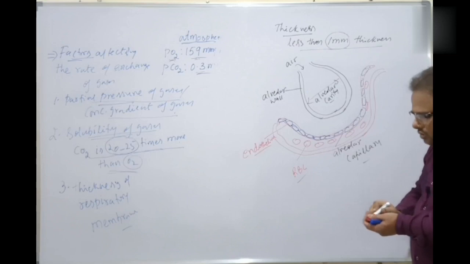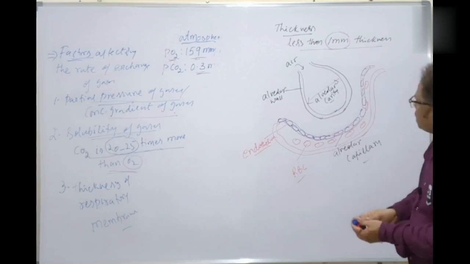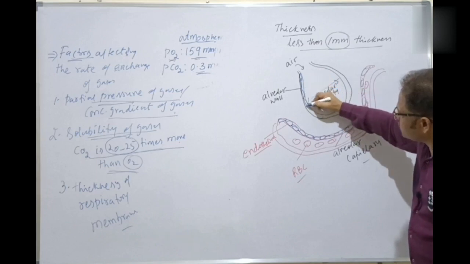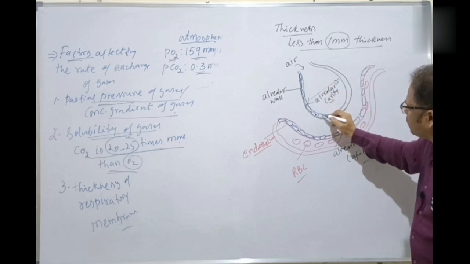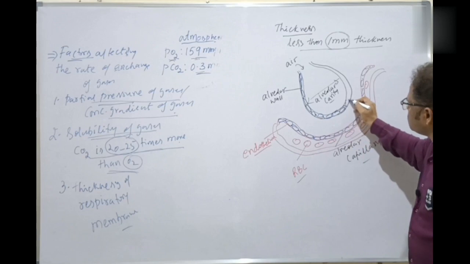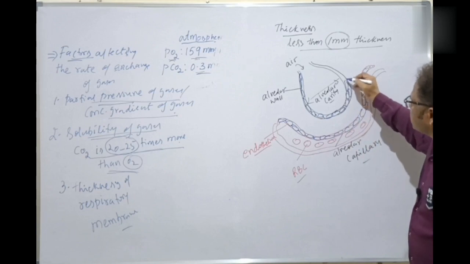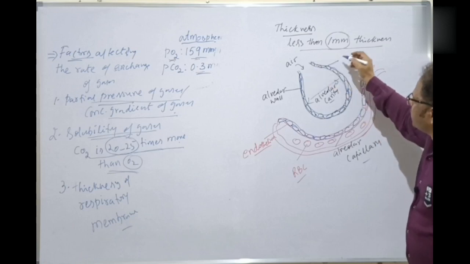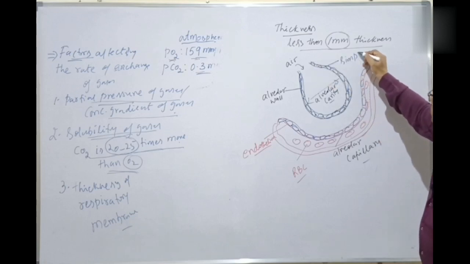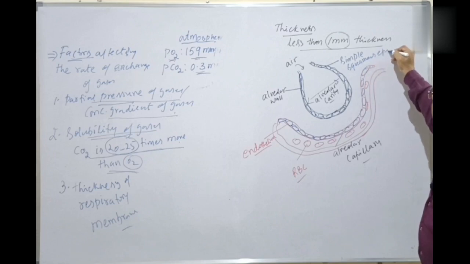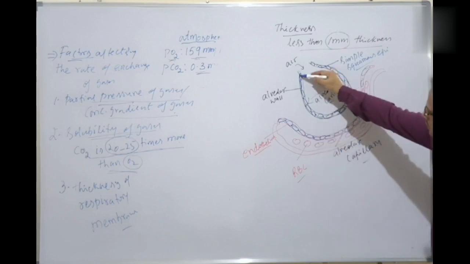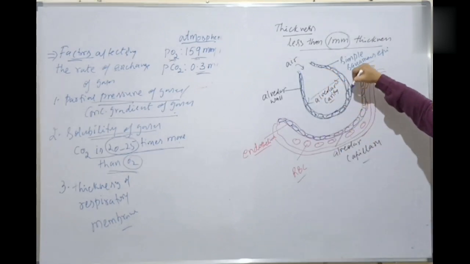The alveolar wall consists of simple squamous epithelium. This is a single cell thickness, simple squamous epithelium, which we are drawing here. So it consists of squamous epithelial cells, a single cell thickness present in the alveolar wall.